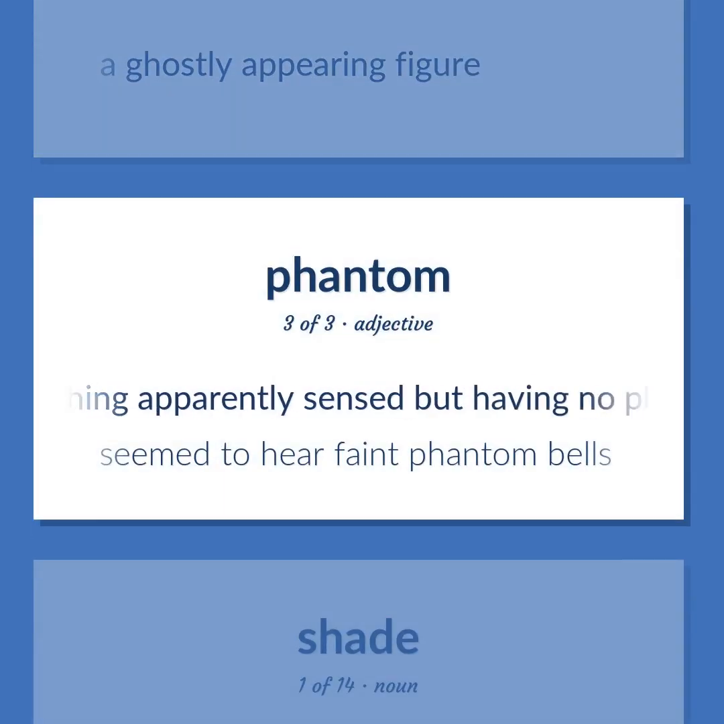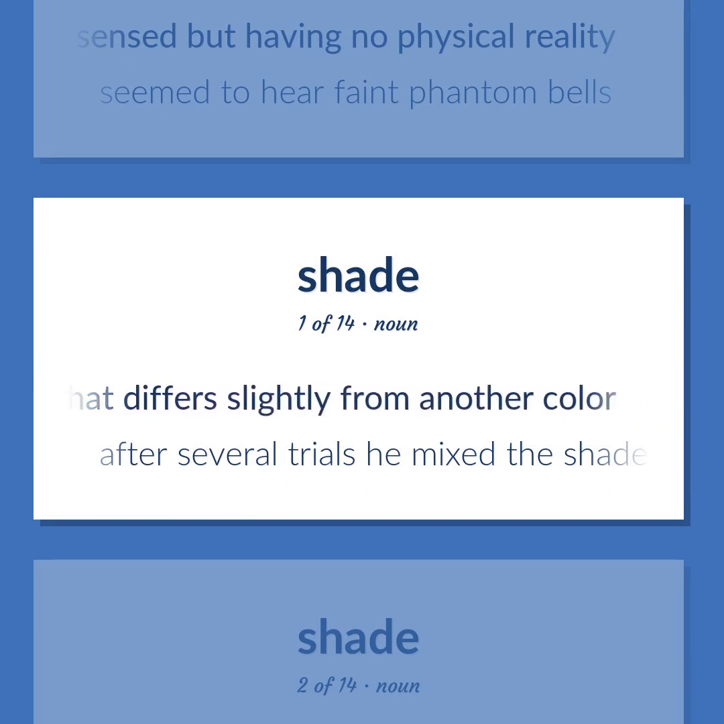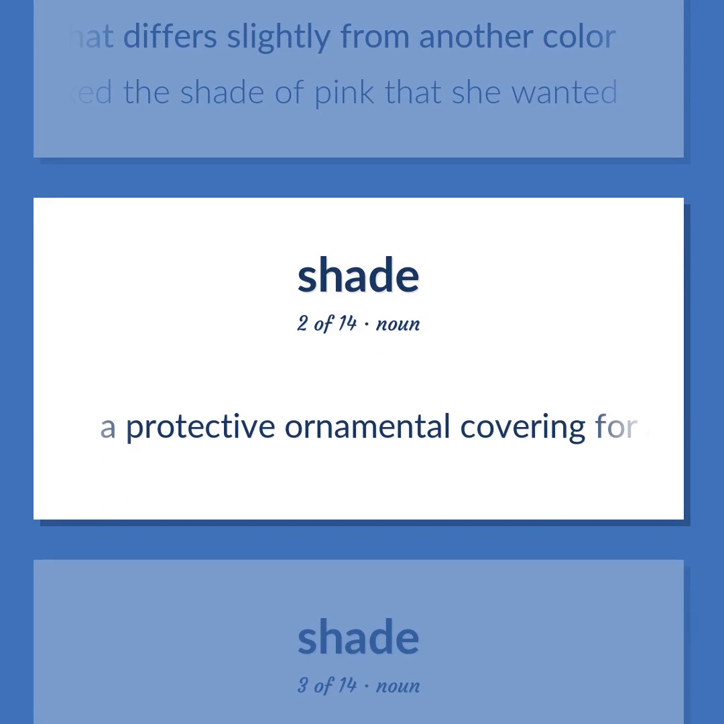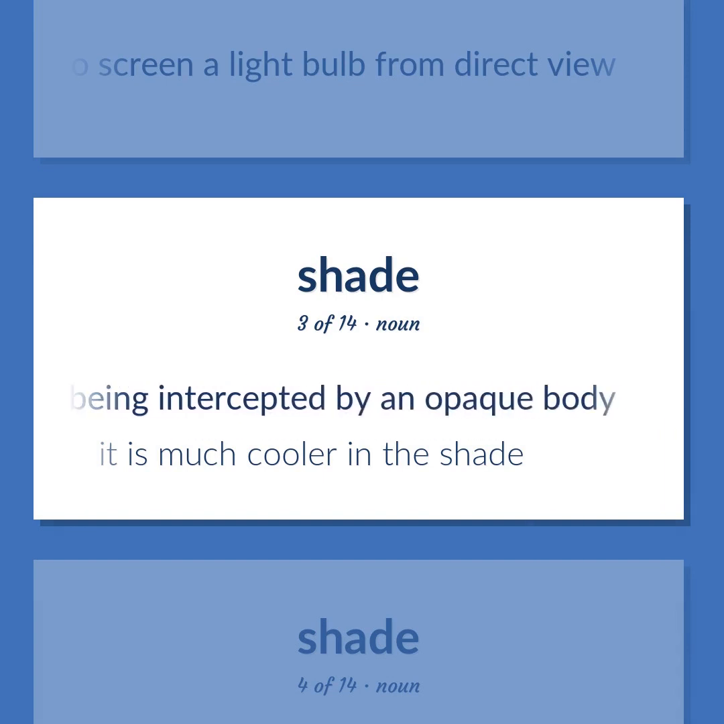Something apparently sensed but having no physical reality. Seemed to hear faint phantom bells. A quality of a given color that differs slightly from another color. After several trials, he mixed the shade of pink that she wanted. A protective ornamental covering for a lamp, used to screen a light bulb from direct view. Relative darkness caused by light rays being intercepted by an opaque body. It is much cooler in the shade.